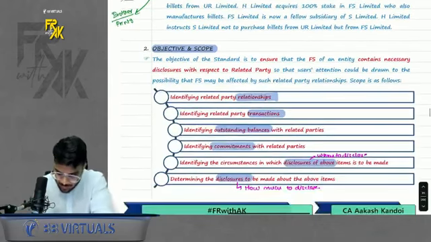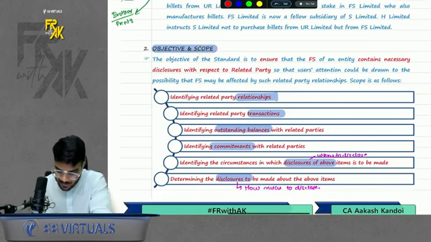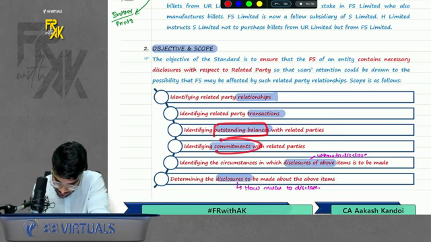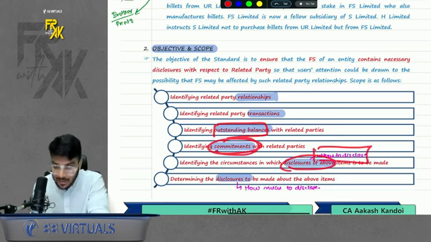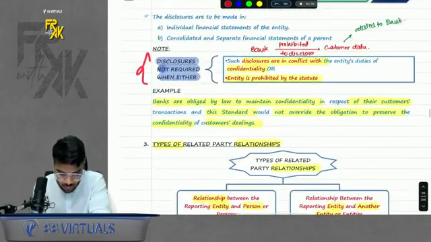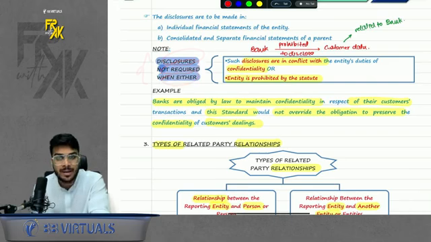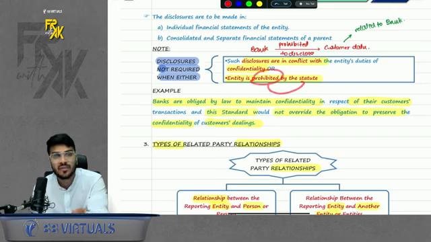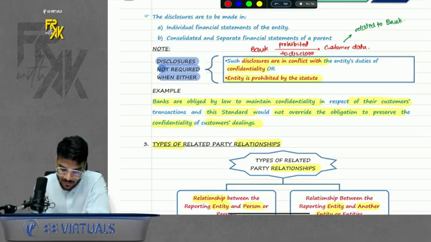First of all, introduction not very relevant, scope. So basically, what are we going to discuss here? First, we will discuss the relationships. Then we will discuss transactions between them, then outstanding balances, then commitments, then when to disclose the relationships and how much to disclose about them. One more thing: in certain cases disclosure won't be required even if there is a relationship, if it is prohibited by your legal framework or by statute. For example, banks are not required to disclose the data or KYC of their customers. So even if the customer is related, the bank need not disclose the relationship.